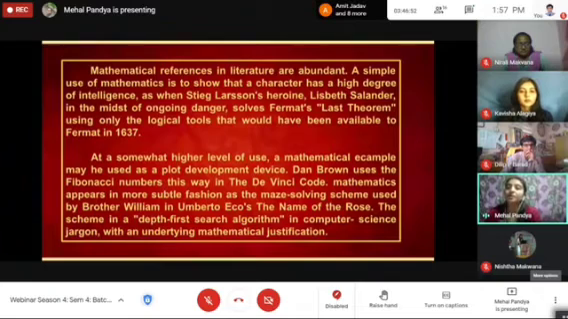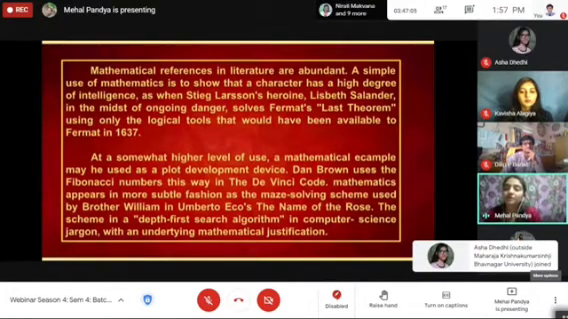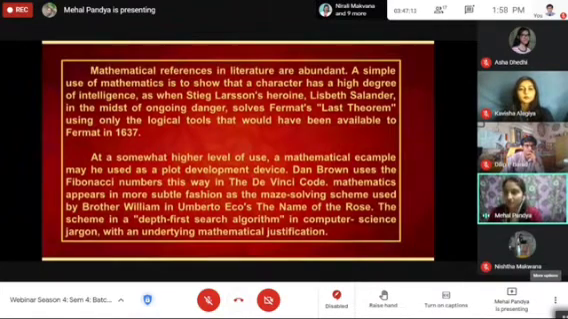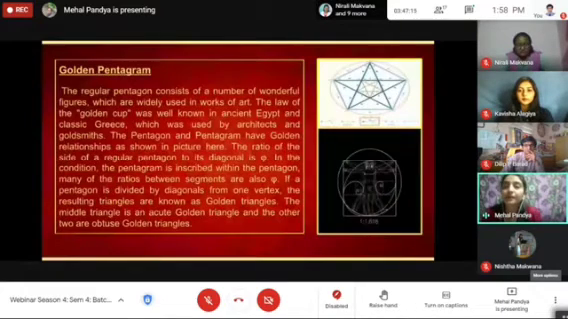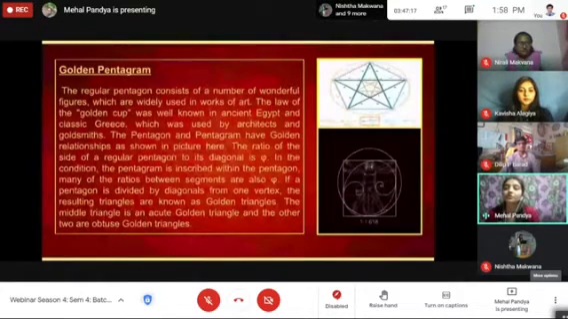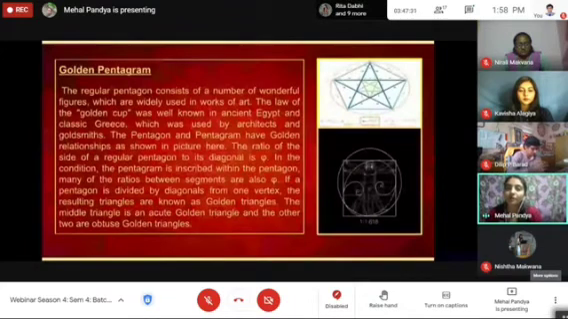Mathematics appears in a more subtle fashion in the maze solving scheme used by Brother William in Umberto Eco's The Name of the Rose. The scheme is a depth first search algorithm, in computer science jargon, with an underlying mathematical justification. Then the pentagram. This is also used in the Da Vinci Code, drawn by the character Jacques in the Louvre Museum, which also has this golden ratio.